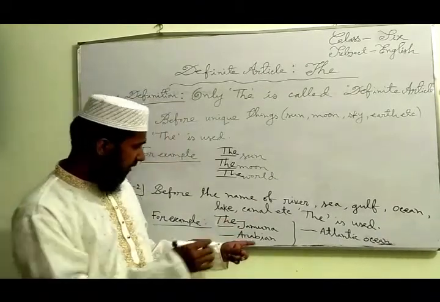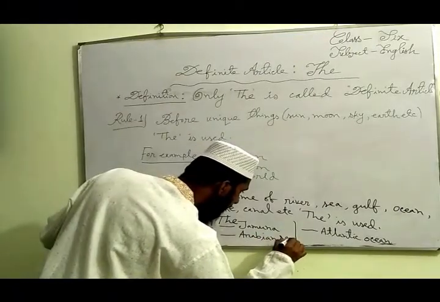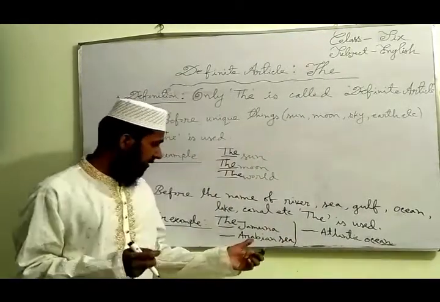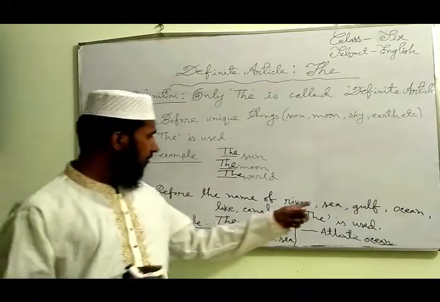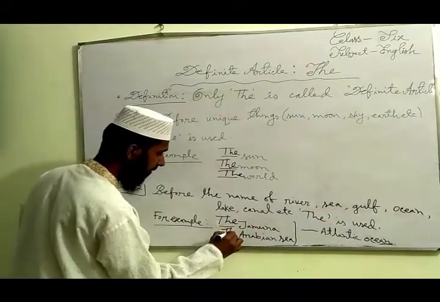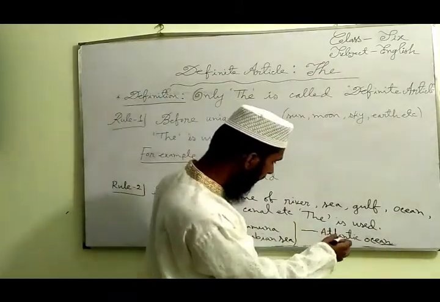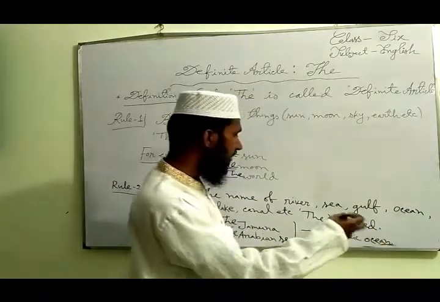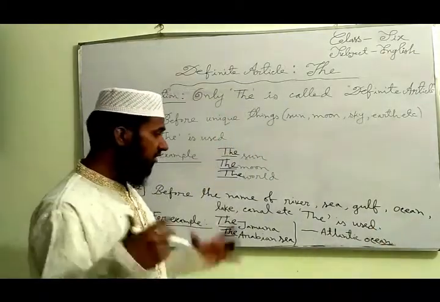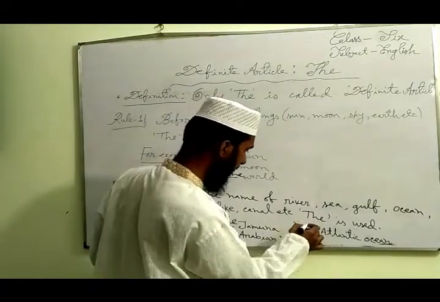Then notice the word Arabian Sea. It is the name of a sea, so we have to use the here. The third example, notice the word Atlantic Ocean. It is the name of a large sea, that means an ocean. So we have to use the here.